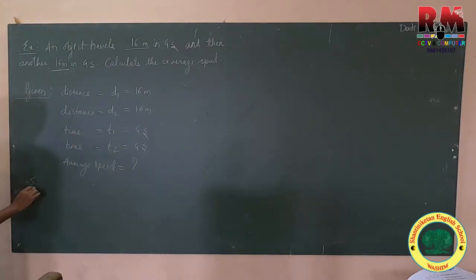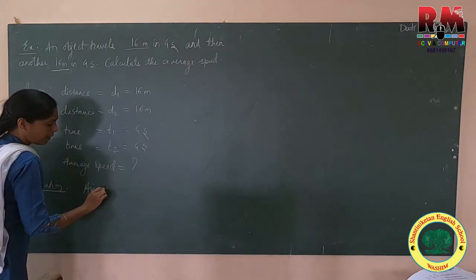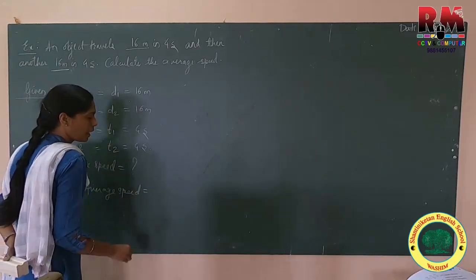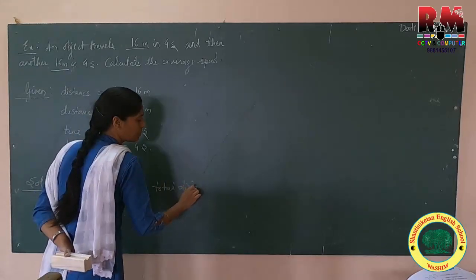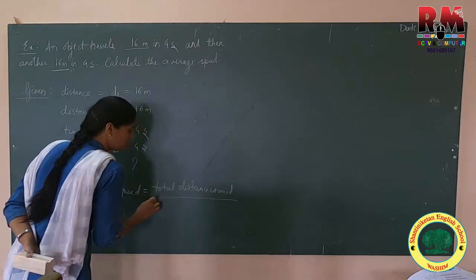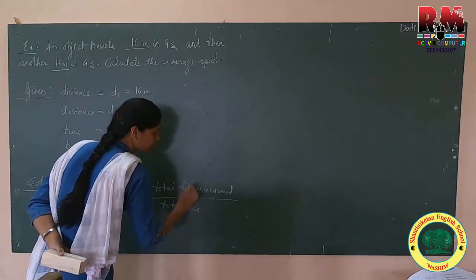So solution. Very first we have to write the formula. Average speed is equal to total distance covered upon total time taken.